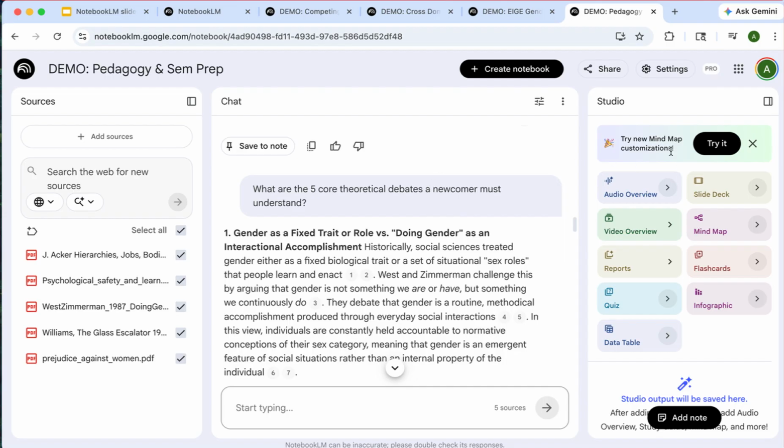And you'll see those tools again in the studio menu on the right-hand side, the same place you would find the AI podcast generation.